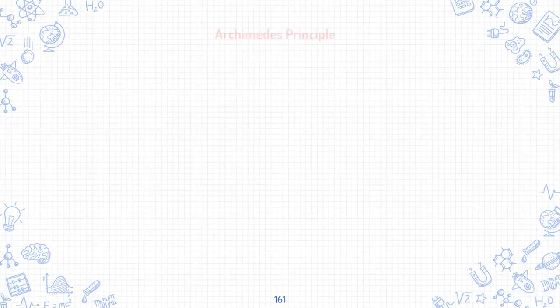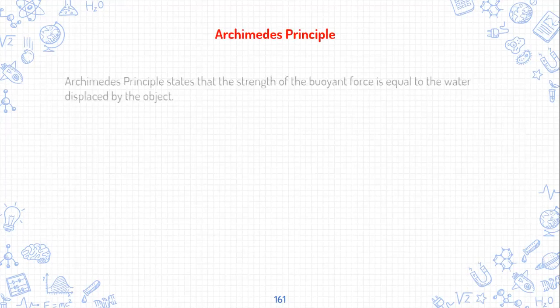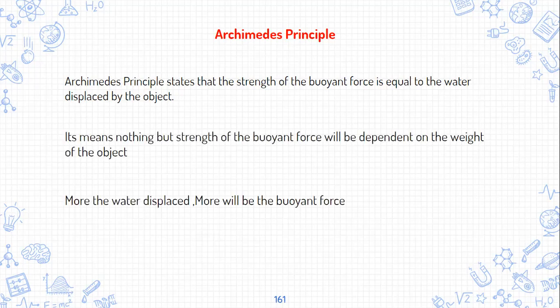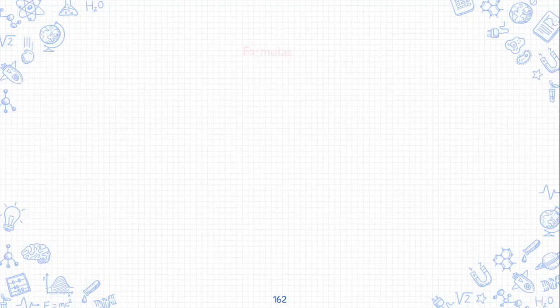Okay. Then we saw about Archimedes principle कि स्ट्रेंथ क्या है, कि बियॉन्ड फोर्स की ताकत कितनी होती है. तो buoyant force की ताकत उतनी होती है जितना वो ऑब्जेक्ट जो पानी में जा रहा है वो कितना वाटर डिस्प्लेस करता है. मतलब एक ऑब्जेक्ट पे कितना buoyant force लगेगा, what will be the strength of the buoyant force, so that is equal to the water displaced by the object. So we saw this. I'm giving a quick revision.